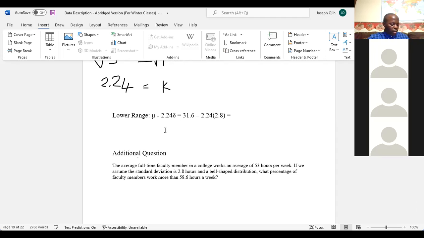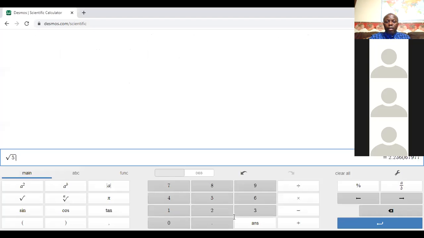Plugging this into the calculator so you can see what the answer looks like: 31.6 minus 2.24 times 2.8.